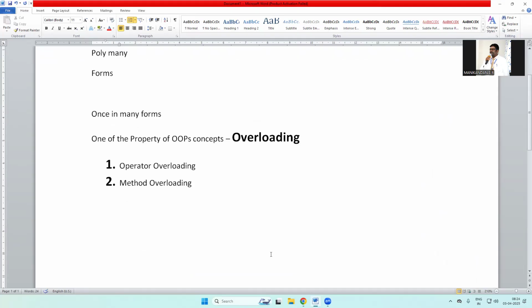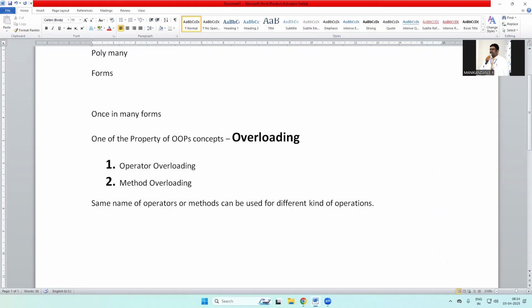What is the exact definition of overloading or polymorphism? The same name of operators or methods can be used for different kinds of operations. Operator overloading means the same operator is used for different kinds of operations.